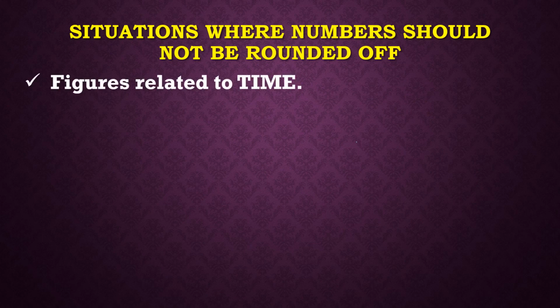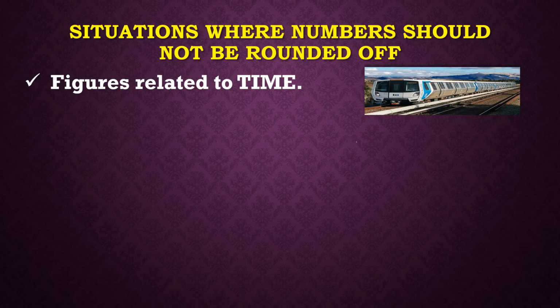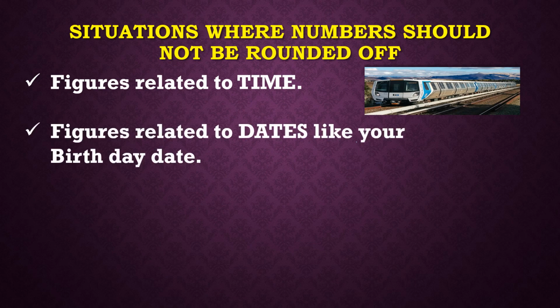What can they be? For example, the figures related to time. Like for example, if you have to catch a train, and the train is at 12:30 p.m., and you tell somebody, okay, the train is around 1 के around है, तो what will happen? उसकी train बेचारे की miss हो जाएगी ना. So you cannot round off the figures that are related to time.